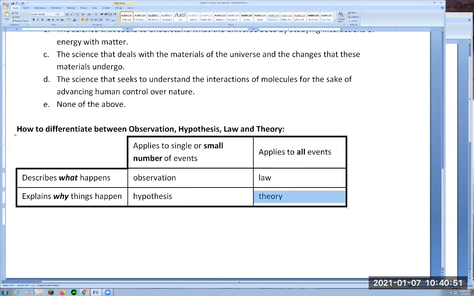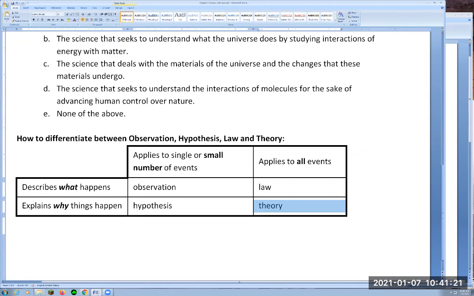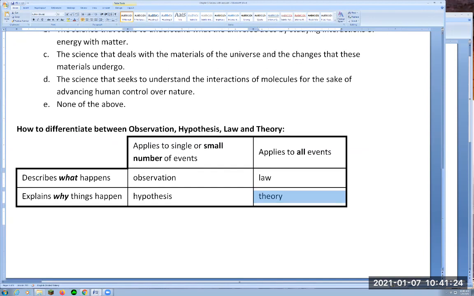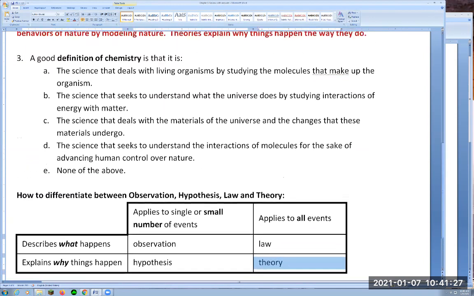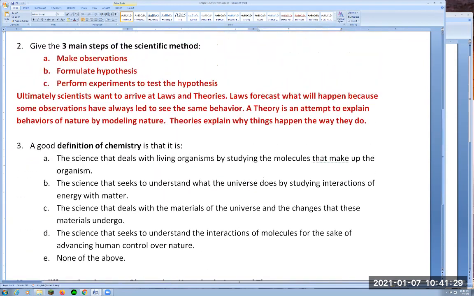So for example, Dalton's atomic theory has been refined over time because of the experiments that have been made and that have shown that some part of the theory that was written in 1808 had to be rethought and rewritten. But overall, it's a good basis. It was a good basis. So yes, theories are considered to be the truth until they are proven wrong, and then you need to refine them. You don't need to throw them away. You only need to change some parts of it, typically. Okay, so that explains question 2.